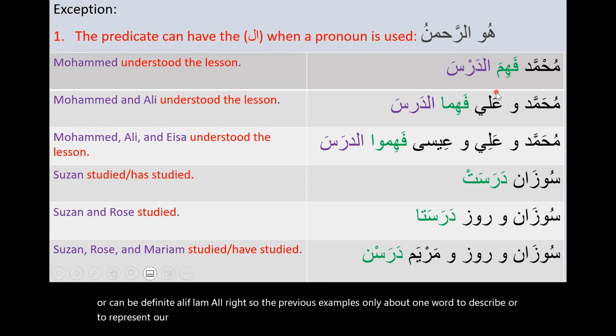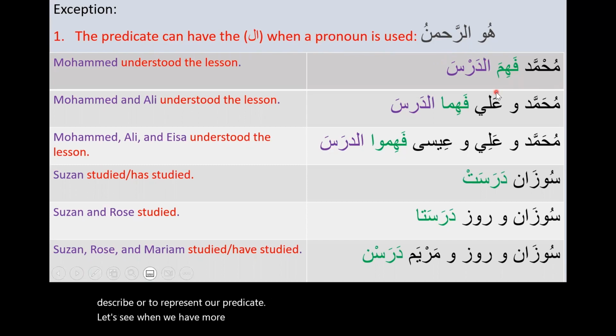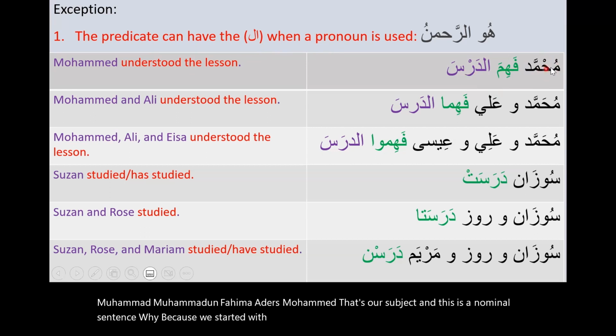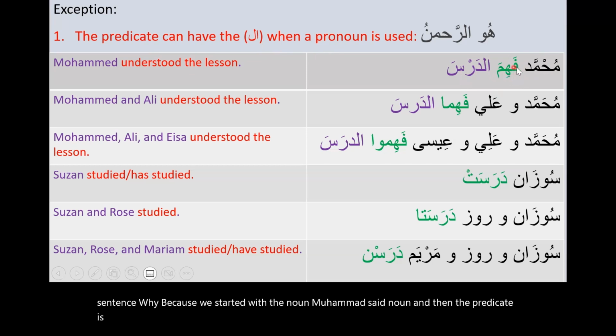So the previous examples were only about one word to represent our predicate. Let's see when we have more than one word for our predicate. So here in this example, Muhammadun fahima ad-dars. Muhammad, that's our subject. And this is a nominal sentence. Why? Because we started with the noun, Muhammad. And then the predicate is fahima ad-dars. As you can see here, the predicate is more than one word.